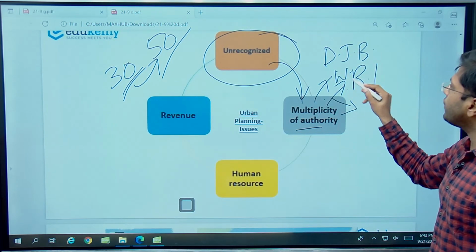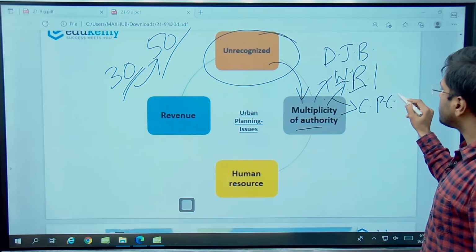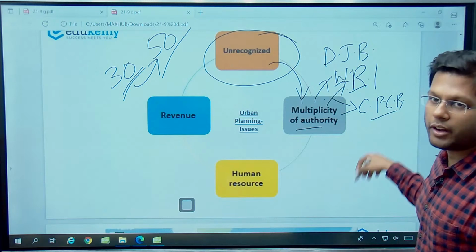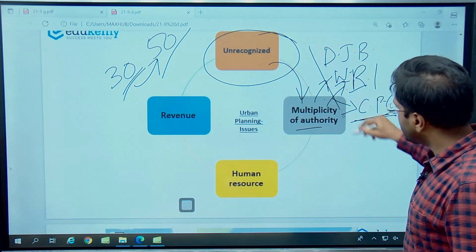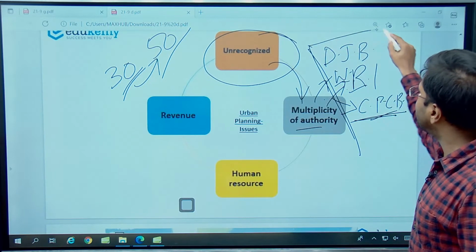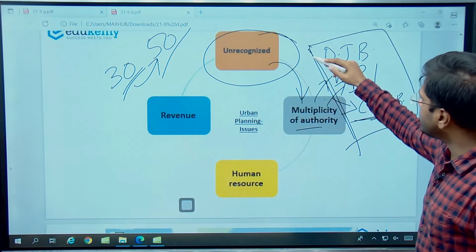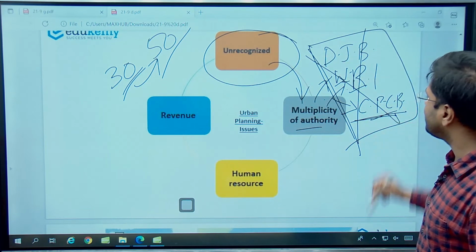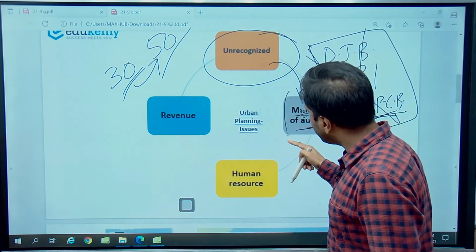That means Ministry of Jal Shakti. Or is it the Central Pollution Control Board, CPCB, which is responsible for ensuring that there is no pollution in water, right? So since it is many people's responsibilities, it is no person's accountability. So this water authority is one that goes in the dustbin. So multiplicity of authority is one question that all the urban areas face.